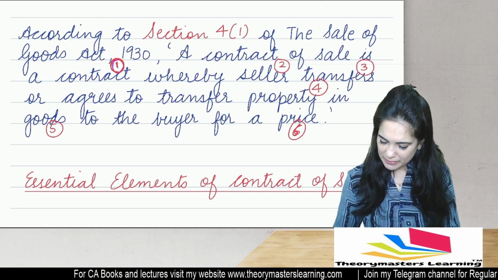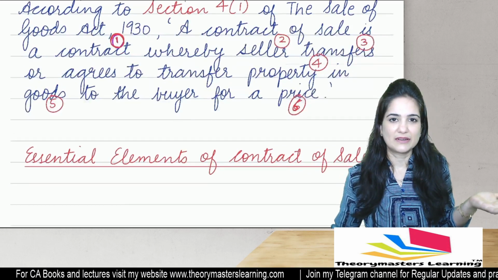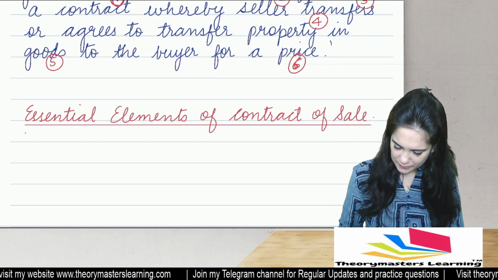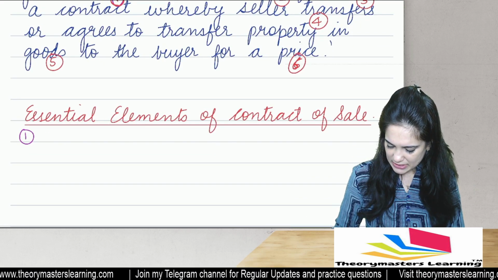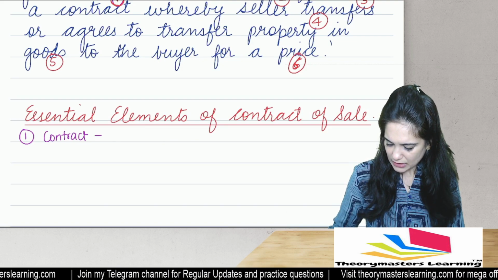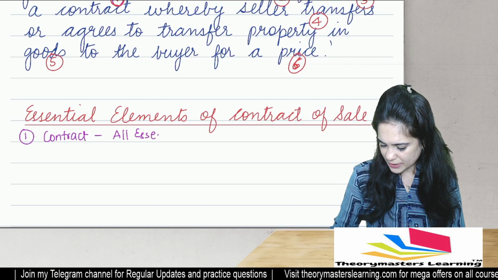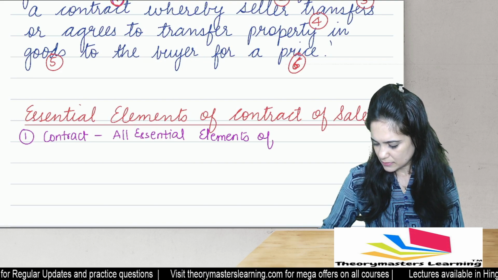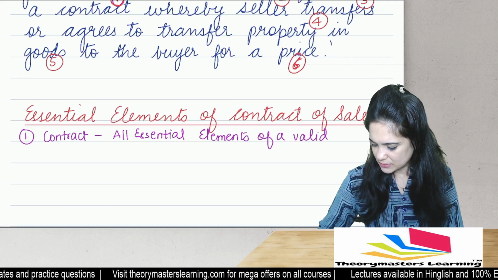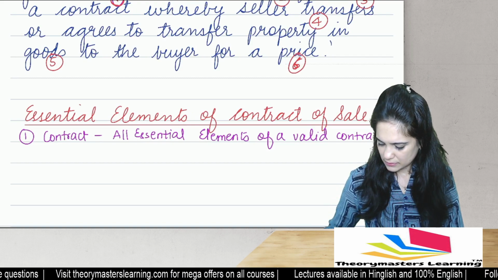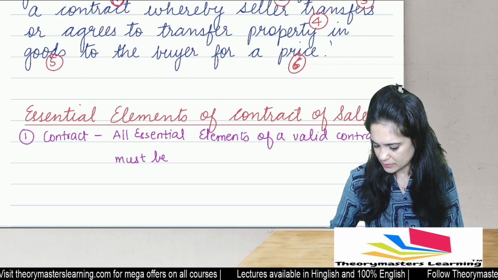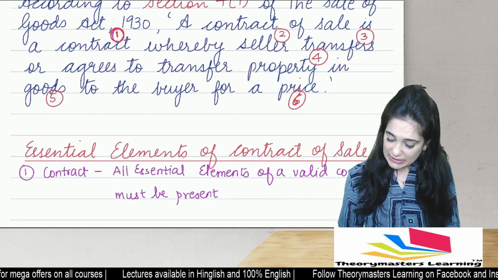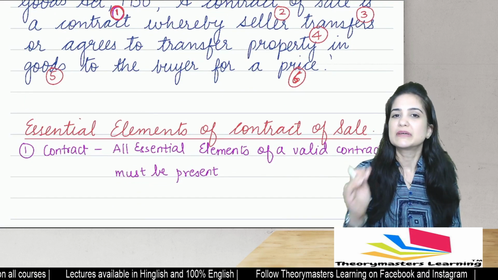The first essential element is that there must be a contract. It's a contract of sale, so all the essential elements of a valid contract must be present. All right, so this is the first requirement. Then the second element is that there is a seller.